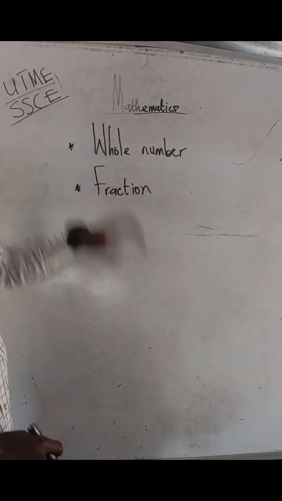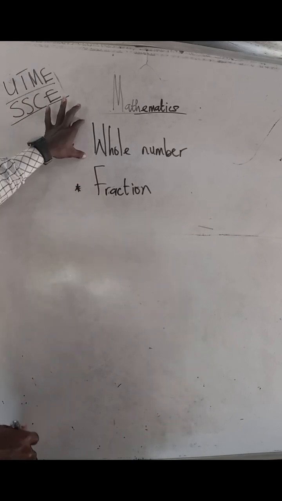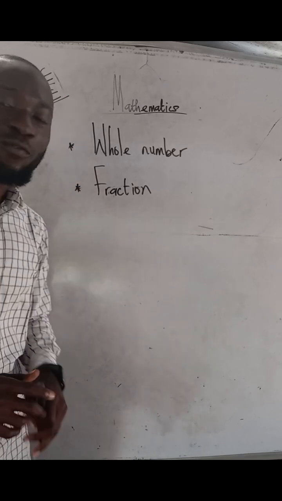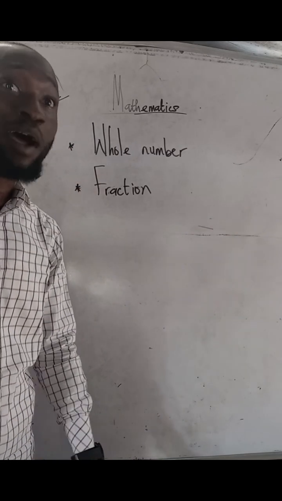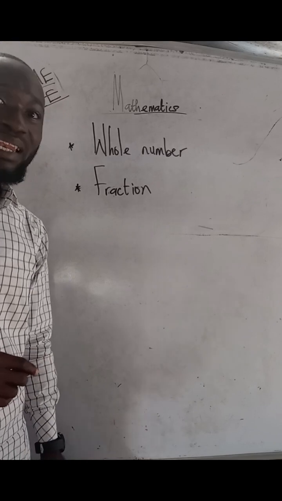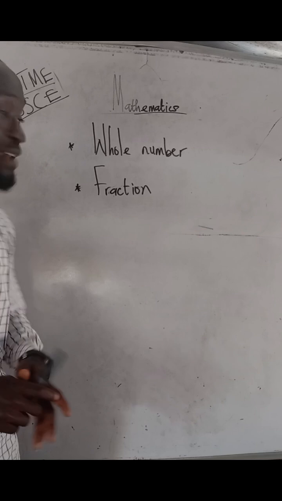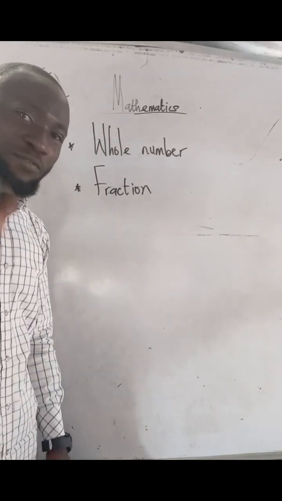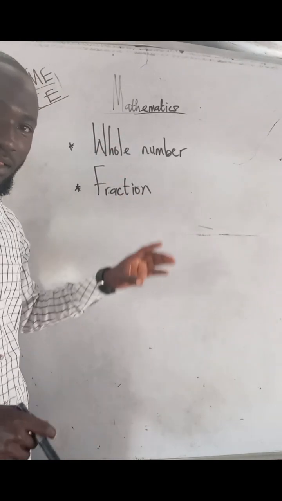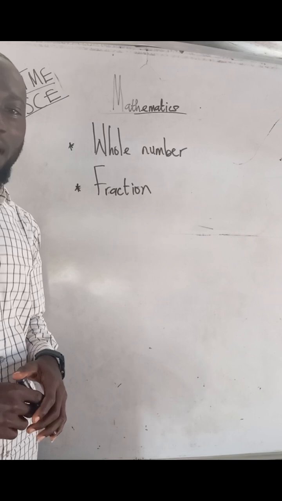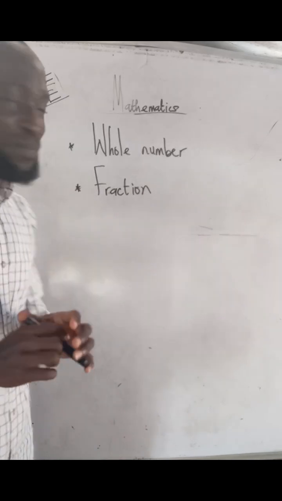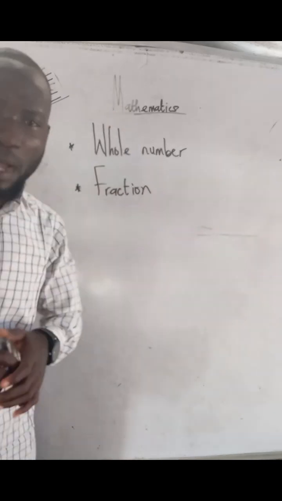So, especially JSS 1 and 2, you are going to see these two topics in their book for at least 1 to 2 weeks. At least 5 weeks, they are going to be doing it: week 1, week 2, week 3, week 4, week 5. These two topics. So if you have a child that is struggling with these things, please call your child closer for a brief explanation. Now, this whole number.